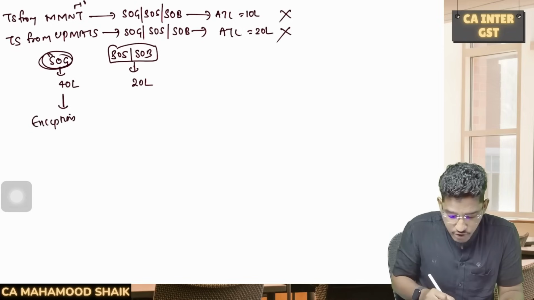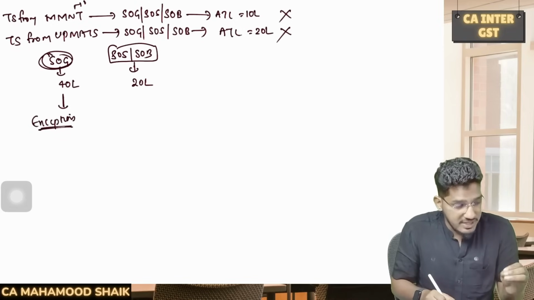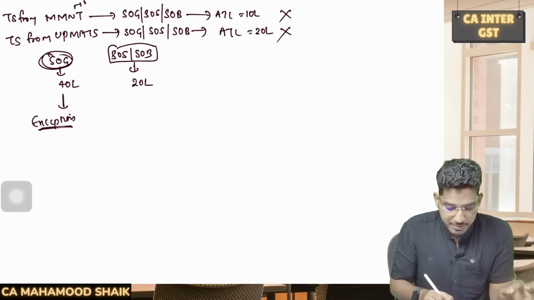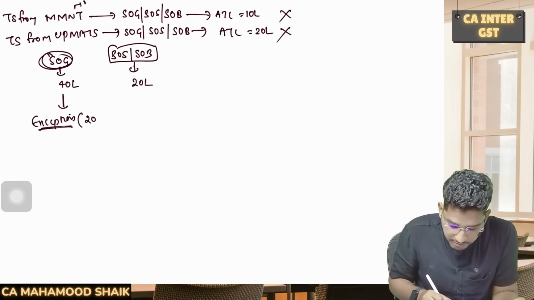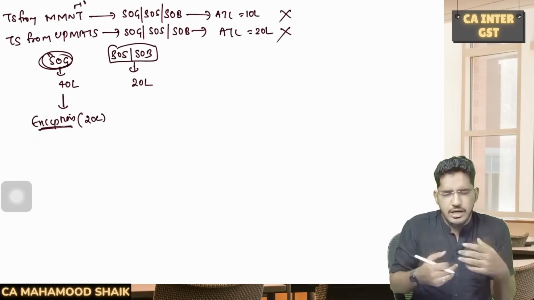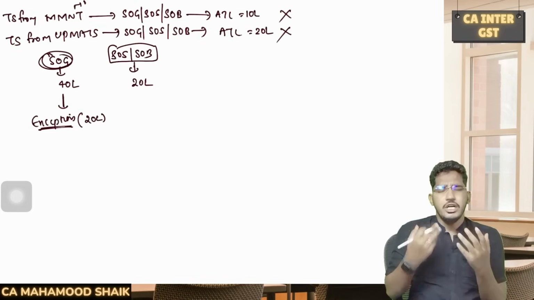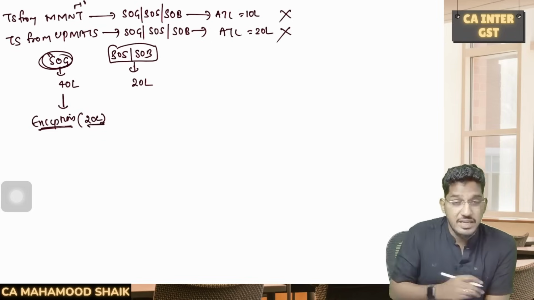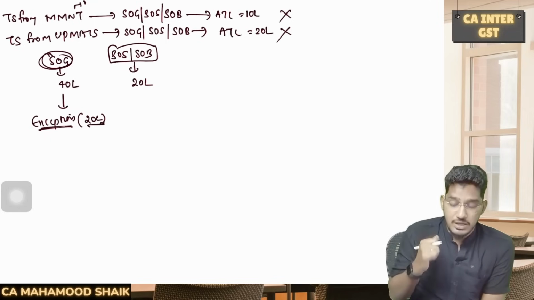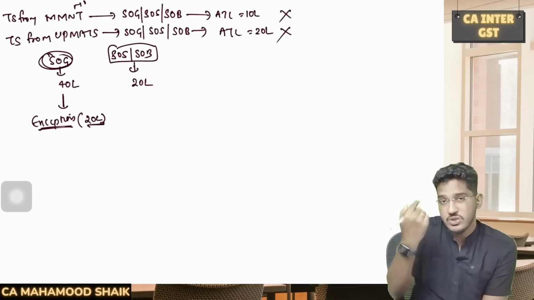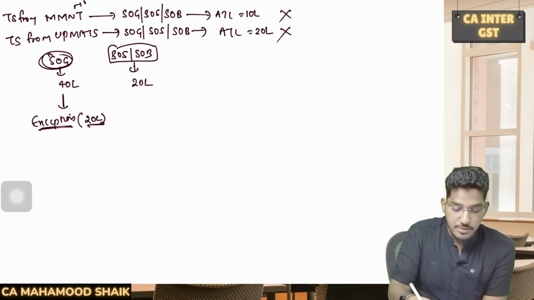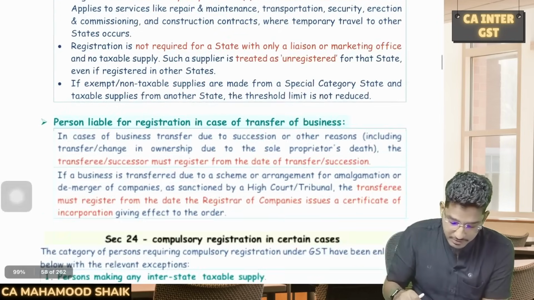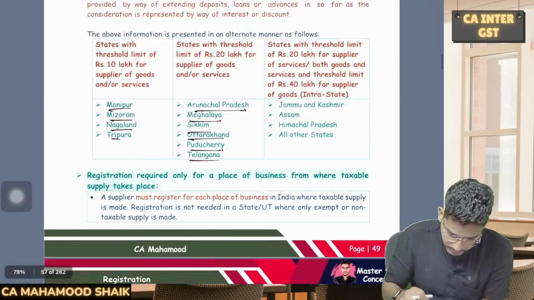That means even though you are engaged in the exclusive supply of the goods, even though you are not making any taxable supply from MMNT or UP MATS, still you will be eligible for the applicable threshold limit of 20 lakh rupees only, even if you are exclusively engaged in supply of the goods. Sir, what are those exceptions, sir? When can't I enjoy that enhanced limit of 40 lakh rupees, sir? So the list has been given here. See here.